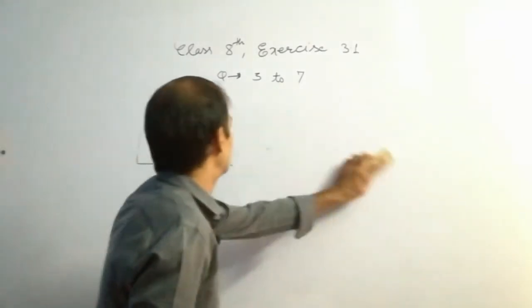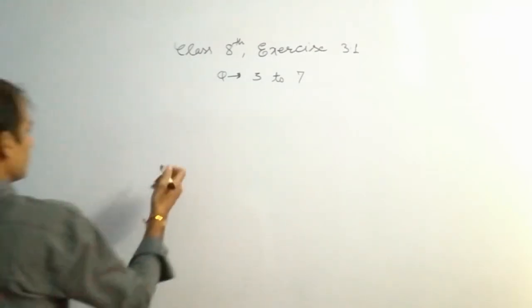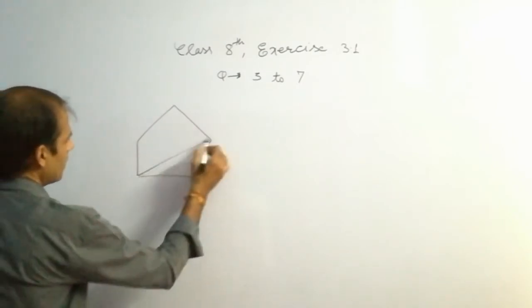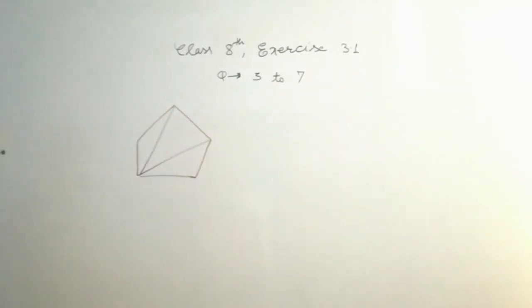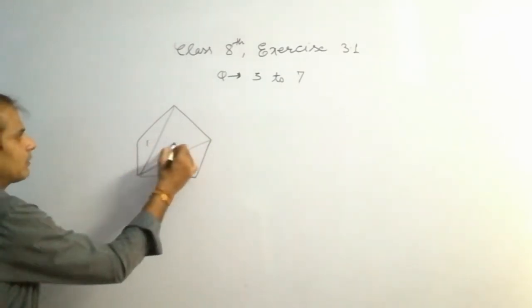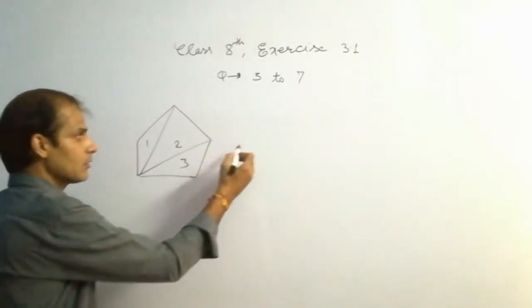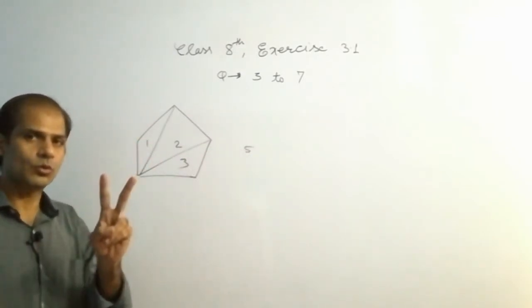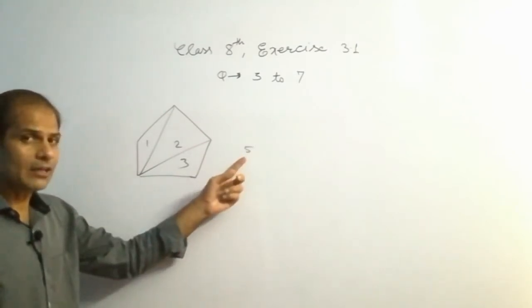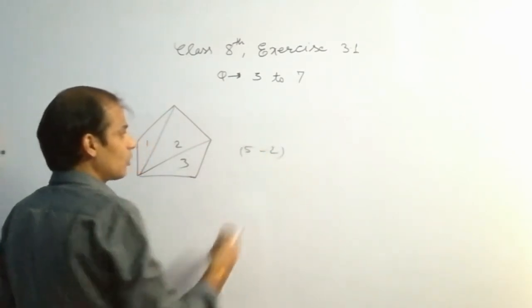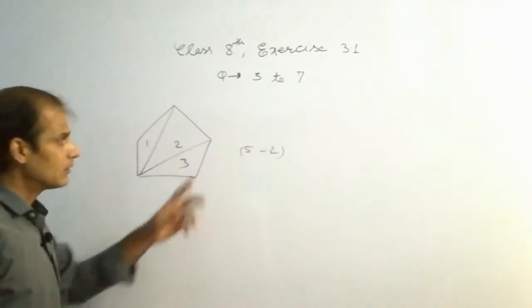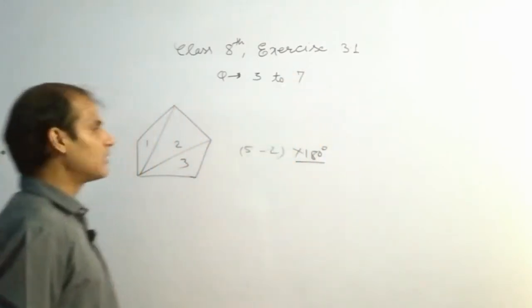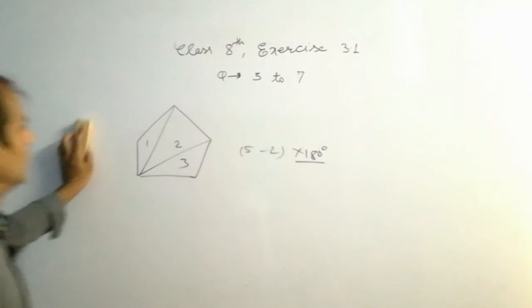Okay students, for a pentagon 1 2 3 4 5, listen, 1 and 2, it is divided into triangles. How many triangles are there? 1 2 3. Number of sides 5 but triangles are 3. तो 5 से कितने कम ट्राइंगल बने? 2 कम, है ना, 2 less. ये 5 है, इसमें से हम 2 माइनस करेंगे तो नंबर ऑफ ट्राइंगल्स हमारे पास आ जाएंगे 1 2 3. That's why we subtract 2 from the given number of sides and multiply by 180. This is the reason we subtract 2.